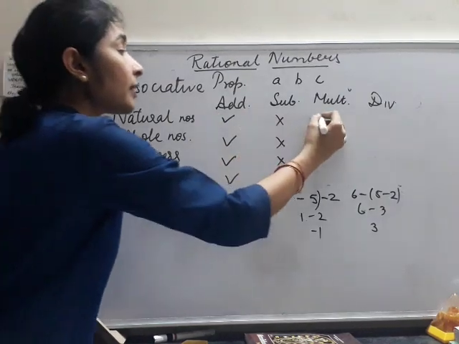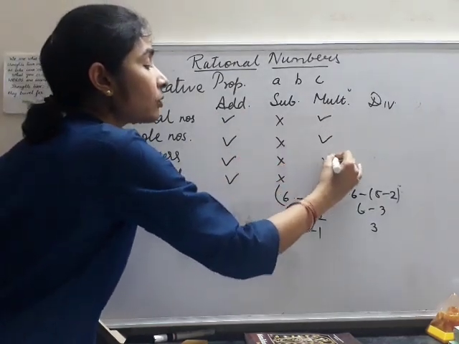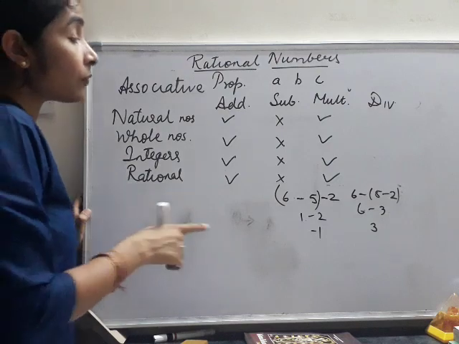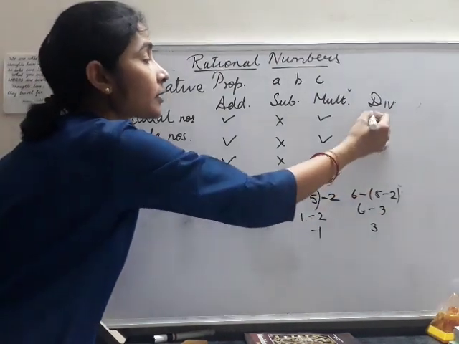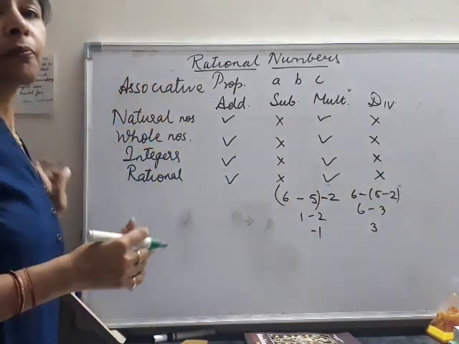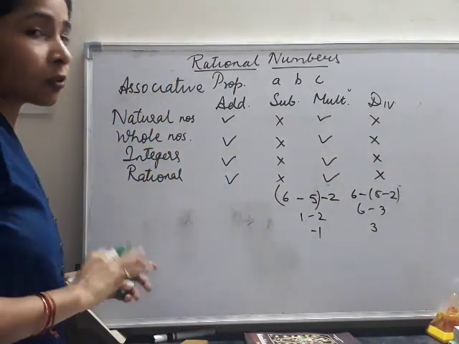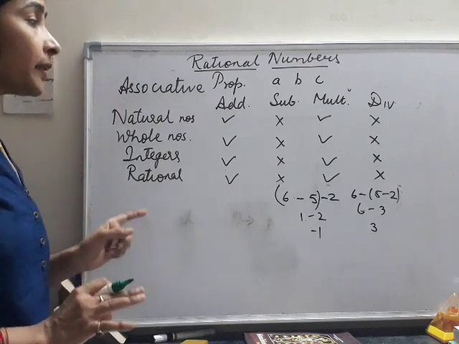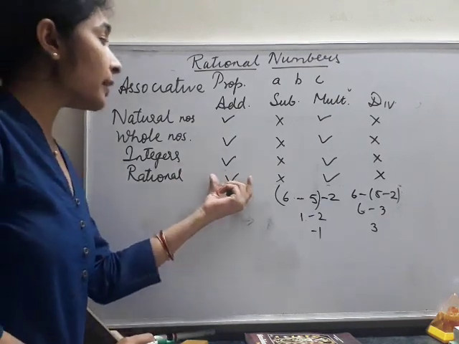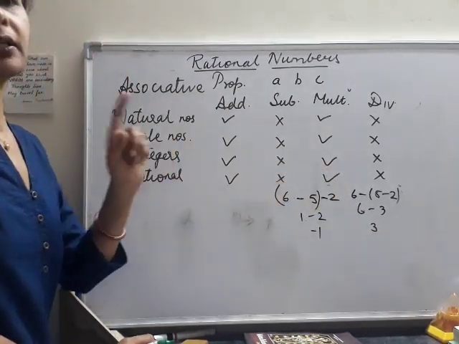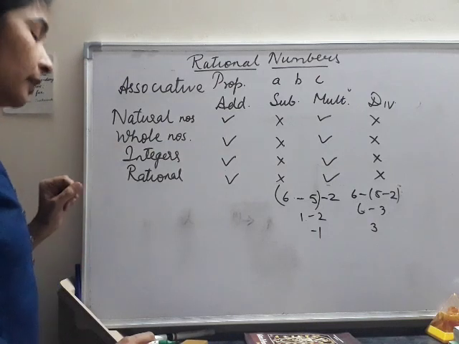But in case of multiplication, it holds in all the four categories of numbers. In case of division, again it does not hold in any one of them. As the grouping changes, the answer also changes. So the associative property holds in case of addition and multiplication, but not in case of subtraction and division.